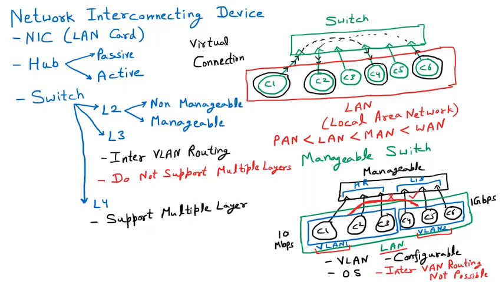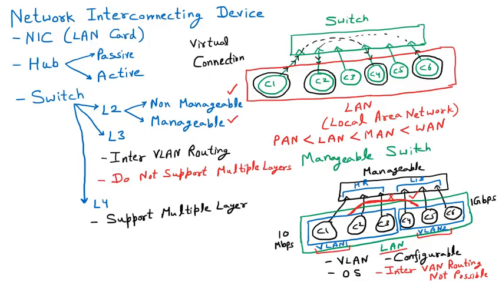So we have discussed all the switches. First of all, the non-manageable switch, which is plug and play. You just purchase it from the market, then you can work with it. There was no VLAN, no operating system. Then we discussed the manageable switch, in which we have VLANs, meaning we can create virtual LANs.